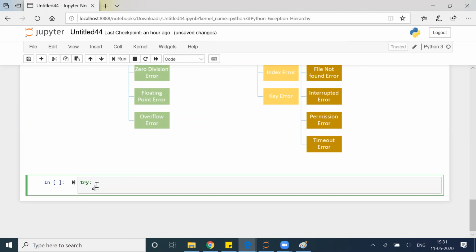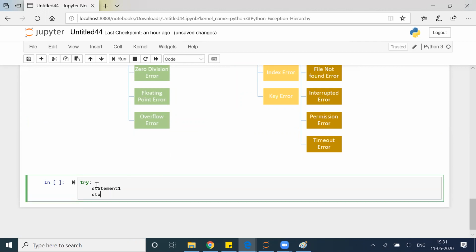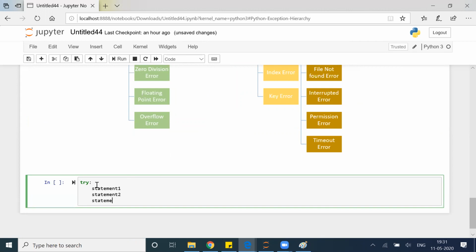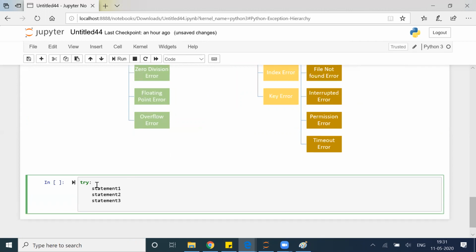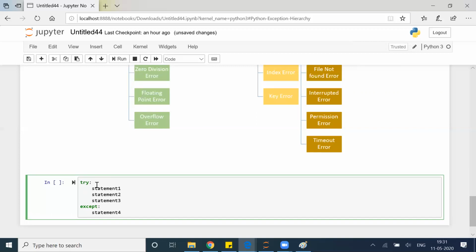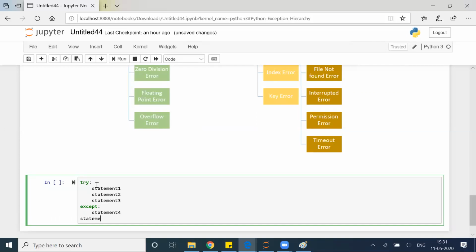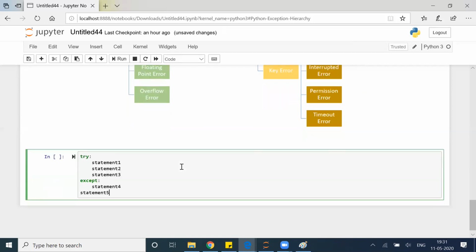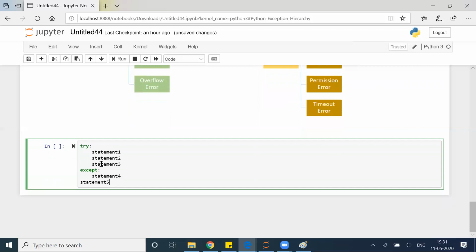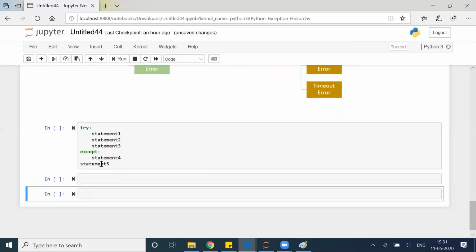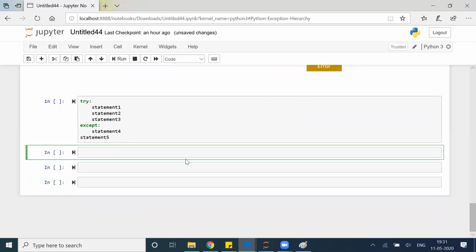Try: statement 1, statement 2, statement 3, except: statement 4, and then statement 5. Let's say my code is like this. Okay, now I want you guys to answer: when will case 1 happen is my question.